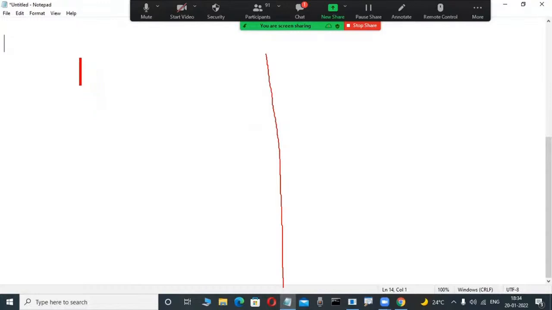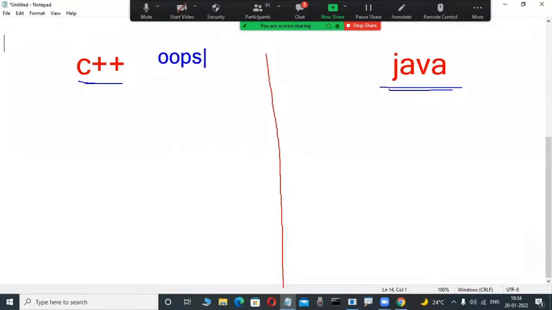Just observe for five minutes, that is enough. This is a demo, just observe what is going on. C++ is a language. Java is a language. For example, computer students know these. C++ and Java are two popular object-oriented languages. In object-oriented languages, some OOPS concepts are there, some object-oriented features. Here also OOPS concepts are there, and here also OOPS concepts are there.